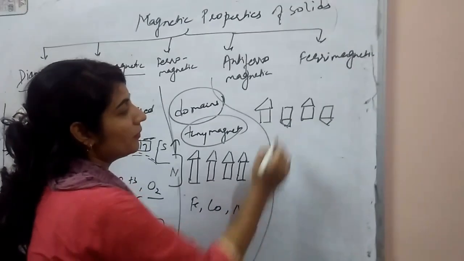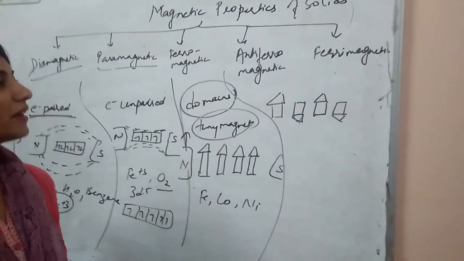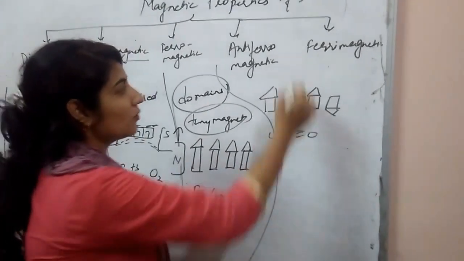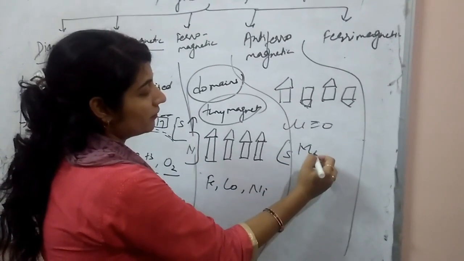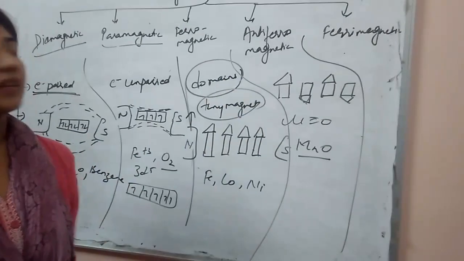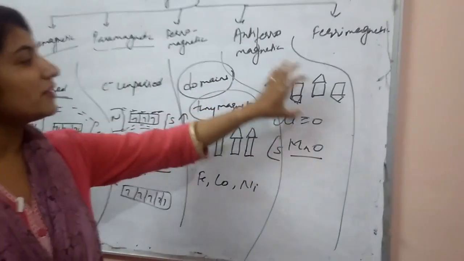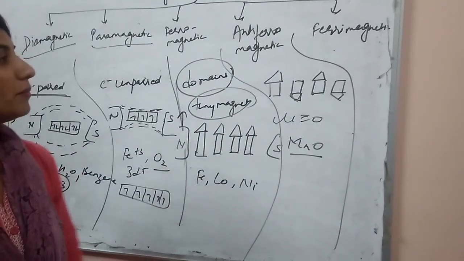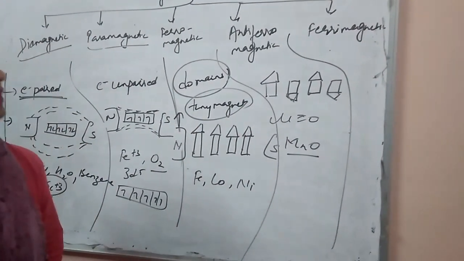So overall these domains will cancel out each other's magnetic moments, and the overall magnetic moment will be 0. In this example, a magnetic oxide is an example of an antiferromagnetic substance because domains are randomly arranged in such a manner that they cancel out each other's magnetic moment.